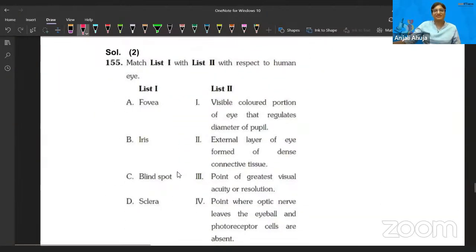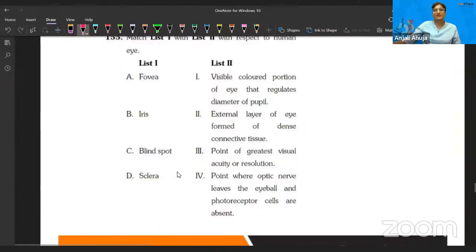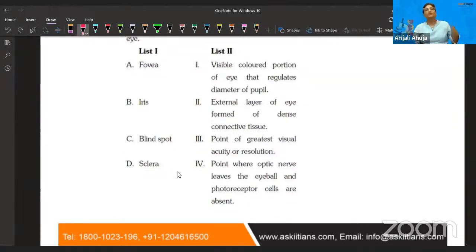Let's move further. Match the following. Achha, so one thing: whenever you people are solving match the column, and right now I think I'm finding more and more match the column type of questions, but anyway, whenever you are solving match the column, you should shortlist the questions that you know, one at a time. For example, blind spot.